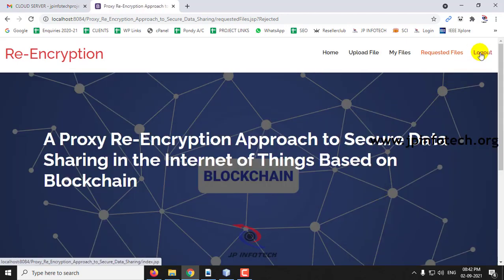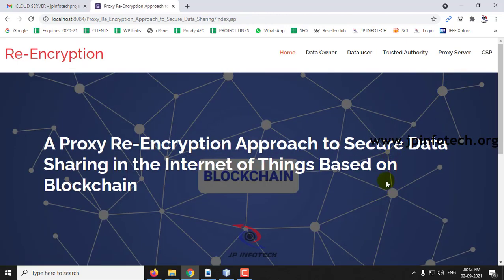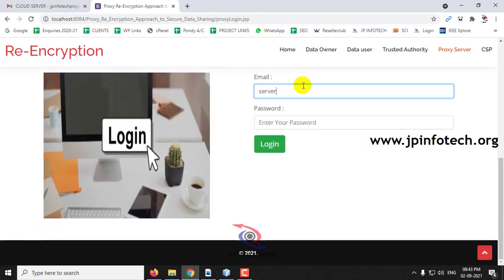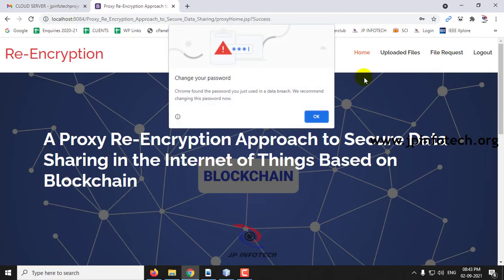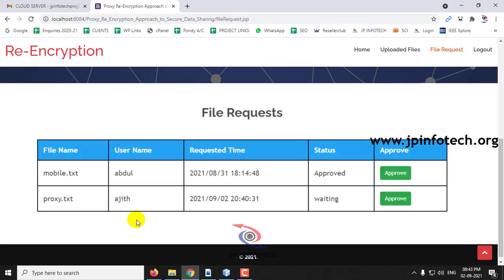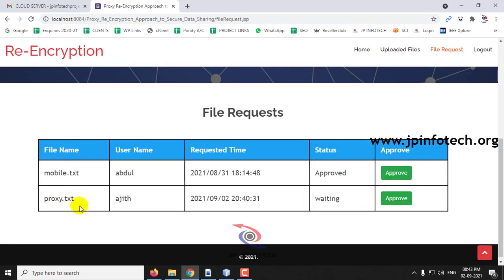And now let me log out from this part. And now let me log in to the proxy server part and click login. And now let me go to the file request part, and now you can see the proxy server part. Earlier this file had not been updated. Now we can see the file name and the username who has requested the file, and the status is waiting.